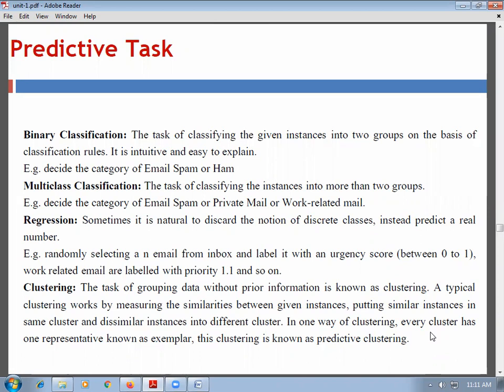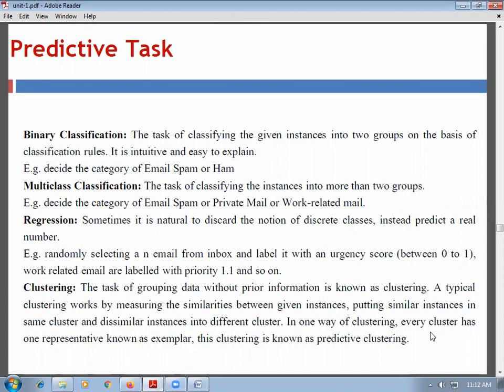Then the clustering. Many of you are familiar with clustering. Clustering is the task of grouping data without prior information. Typical clustering works by measuring the similarities between the given instances, putting similar instances into the same cluster and dissimilar instances into different clusters.